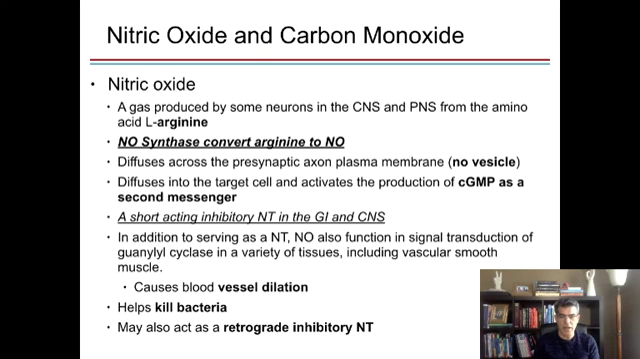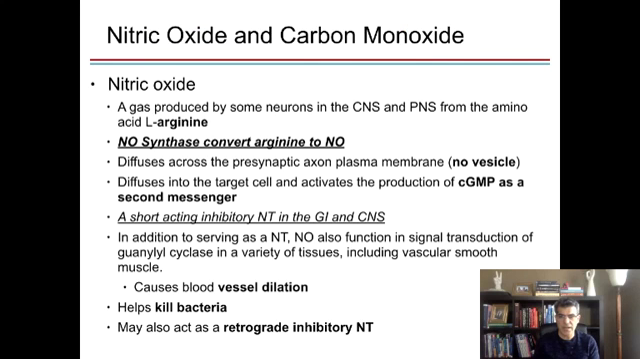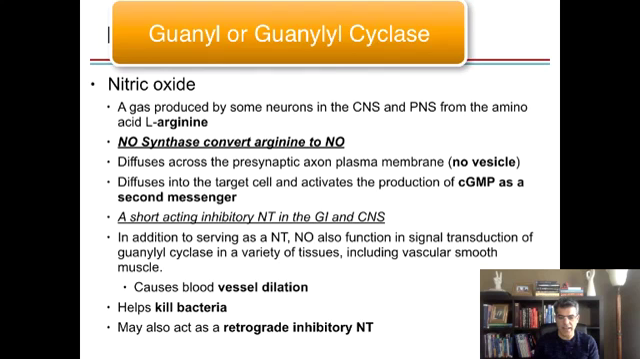We create NO as needed, so there is no storage for that either. NO uses a second messenger, and that second messenger is not cyclic AMP but is cyclic GMP. Remember, we always talk about cyclic AMP as a second messenger. You have to understand there is another second messenger. It's called cyclic GMP. Do you remember the enzyme that makes cyclic AMP is called adenyl cyclase? The enzyme that makes cyclic GMP is called guanyl cyclase.